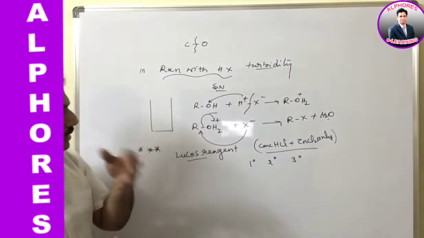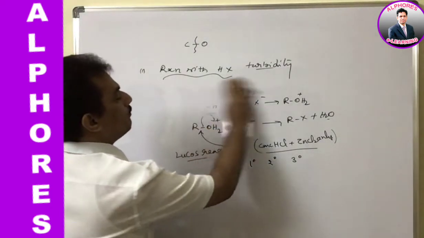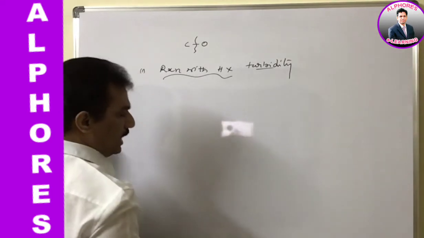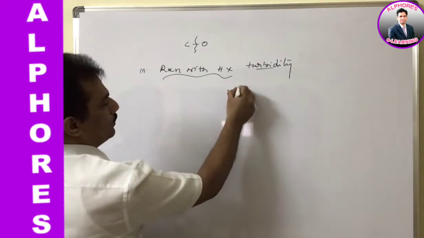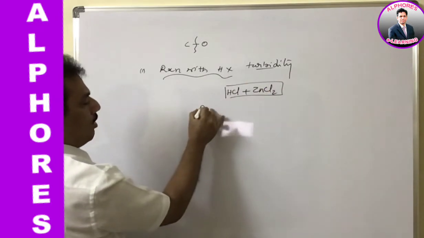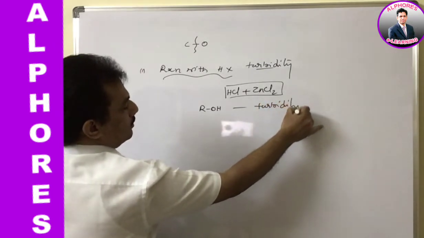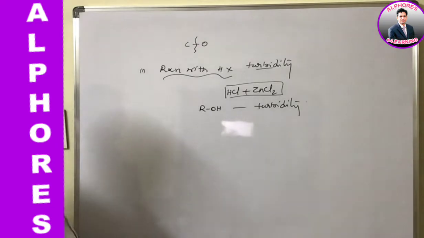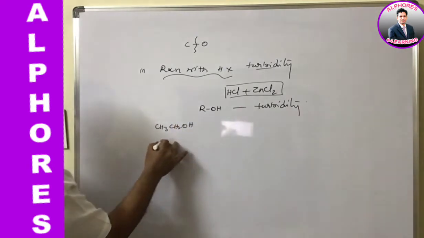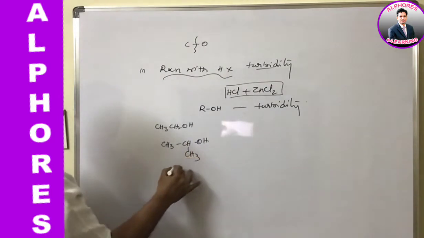Clear? A similar appearance will happen in this case. And now the question, in case of competitive examination, is why the turbidity is formed when this Lucas reagent, which is nothing but HCl plus anhydrous ZnCl2, is added. Why are these alcohols able to form turbidity? Just you remember, in general, in case of alcohols, whether they are primary alcohols, secondary alcohols or tertiary alcohols, whatever the nature it may be.